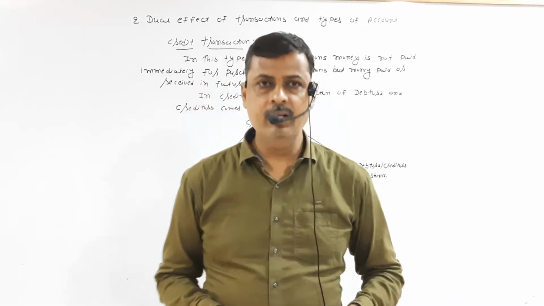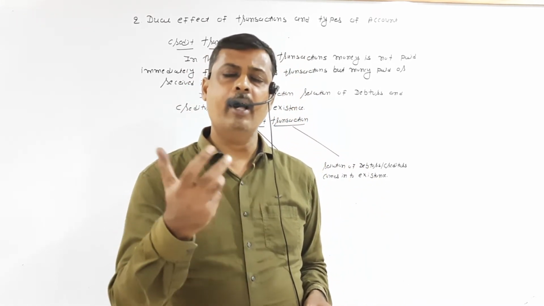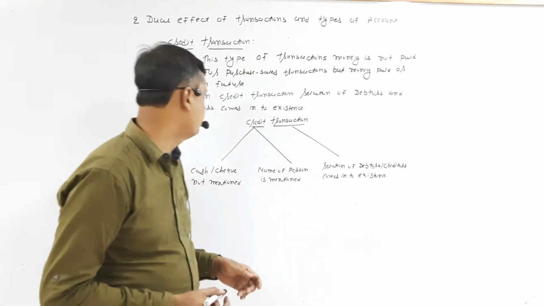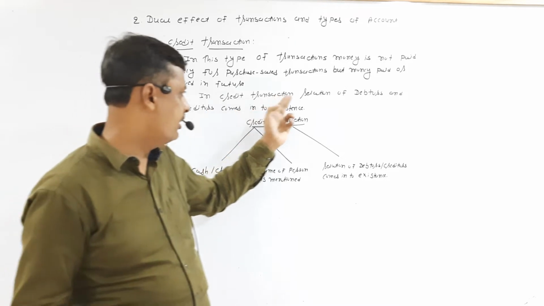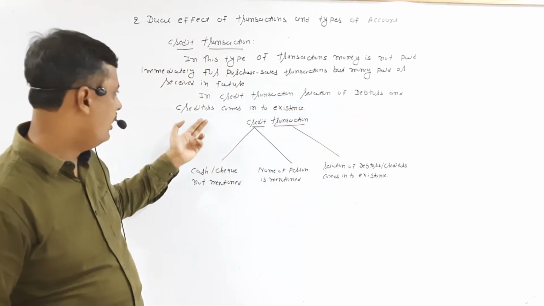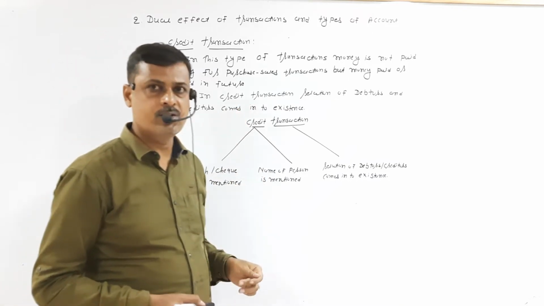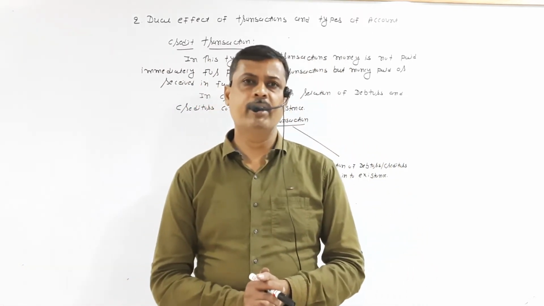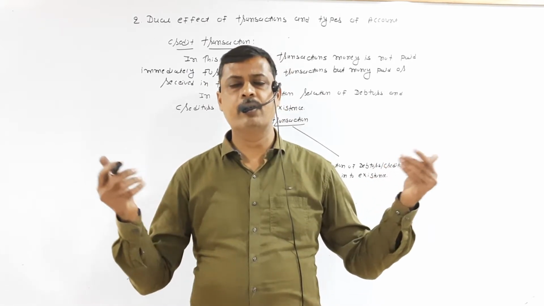And whenever we made any credit transactions, at that time in credit transaction, relation of debtors and creditors comes into existence. In cash transaction, there is no relations of debtors and creditors.